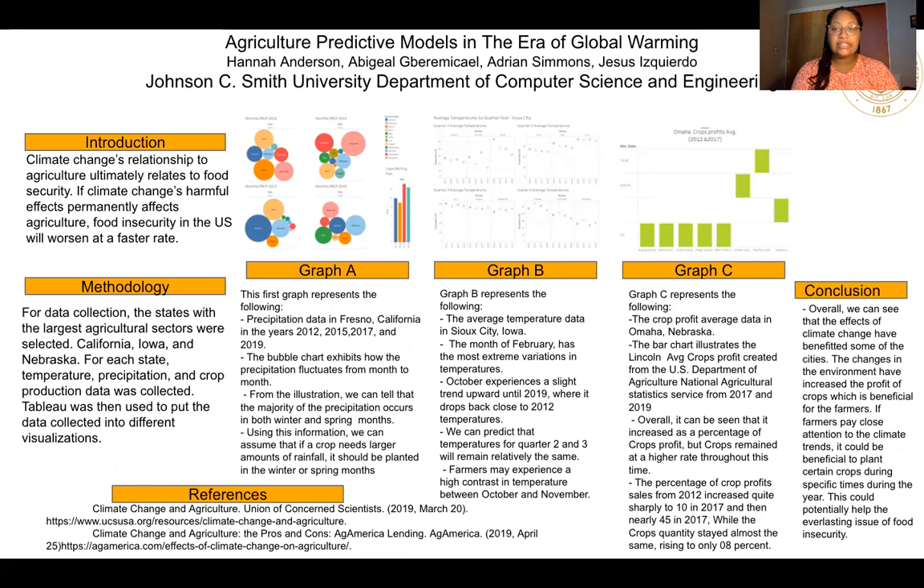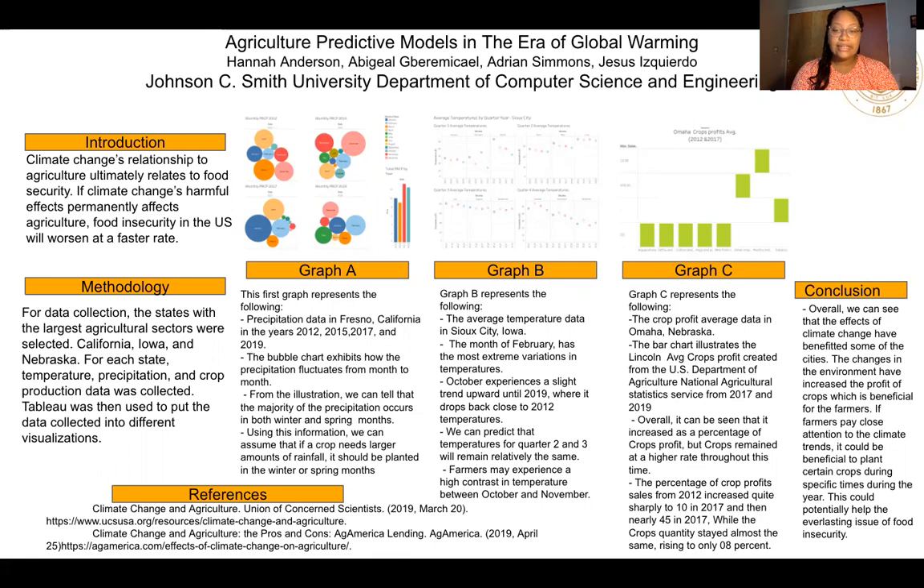Graph C represents the following: the crop profit average data in Omaha, Nebraska. The bar chart illustrates the Lincoln average crops profit created from the U.S. Department of Agriculture National Agricultural Statistics Service from 2017 and 2019.